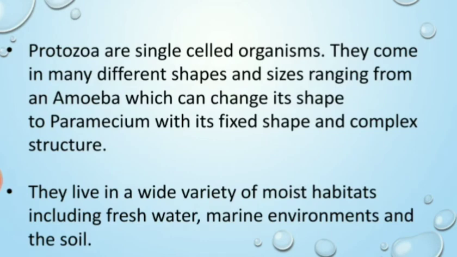Now next one is protozoa. Protozoa are single cell organisms. They come in many different shapes and sizes, ranging from amoeba, which can change its shape, to paramecium with its fixed shape and complex structure. They live in a wide variety of moist habitats, including freshwater, marine environments and the soil.